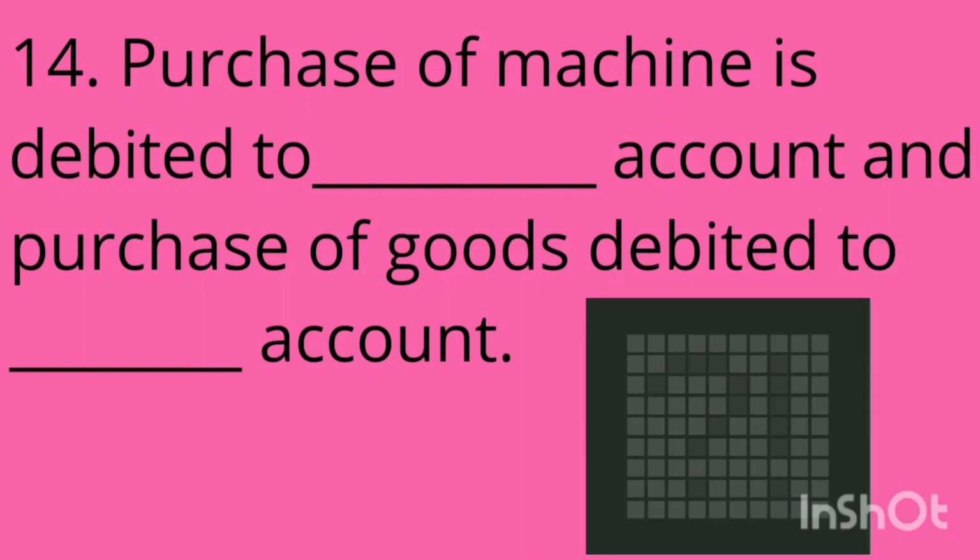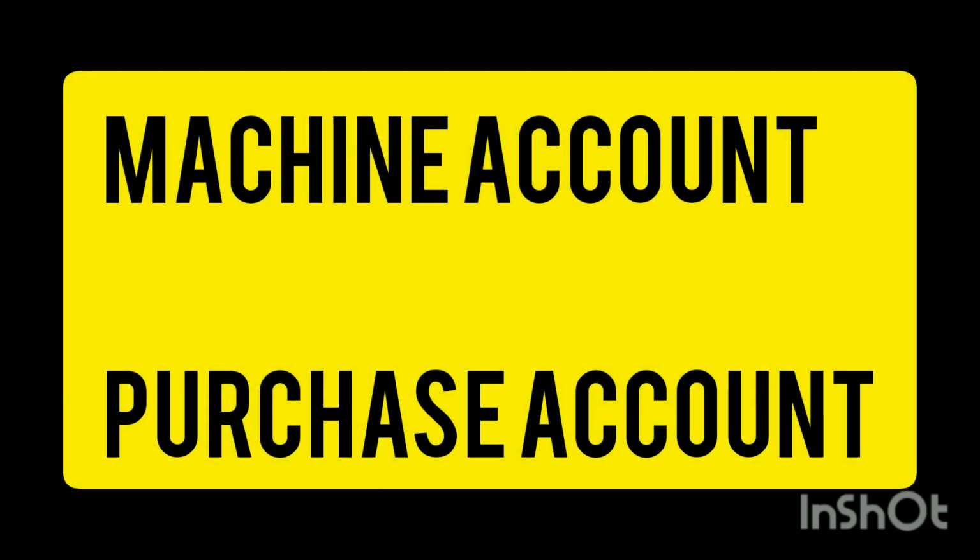14. Purchase of machine is debited to dash account and purchase of goods is debited to dash account. In one case machine is purchased and in second case goods are purchased. So when we purchase machine, which account we debit? And when we purchase goods, which account we debit? Yes, the answer is machine purchase, machine account, goods purchase, purchase account.